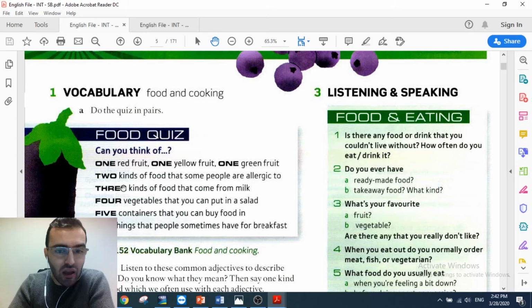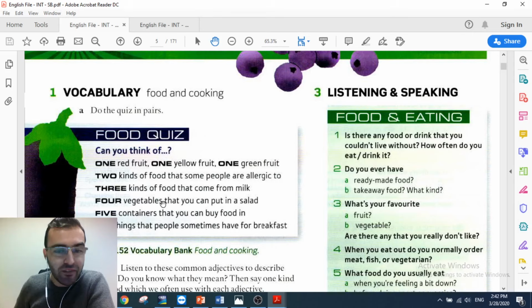Three kinds of food that come from milk. You know that there are different kinds of food which come from milk, so I would like you also to think of three kinds of food that come from milk. As you know, we have fruits and vegetables, and four is vegetables that you can put in salad. What are four vegetables which you, for example, use in salads, or people usually put there?